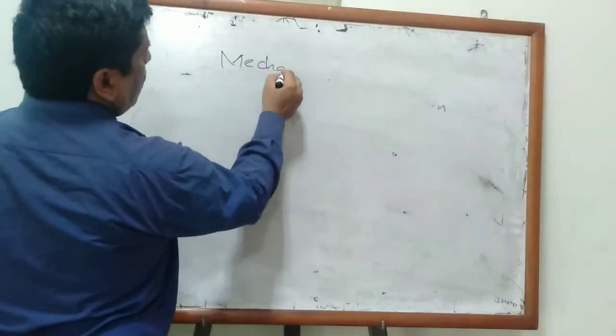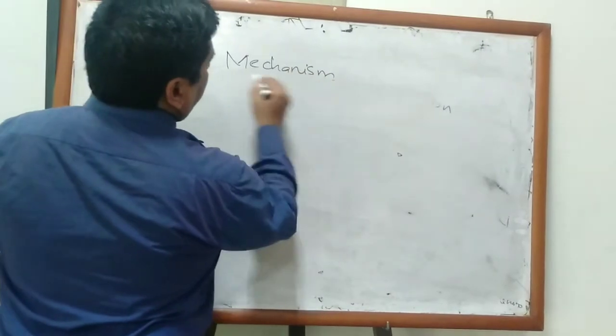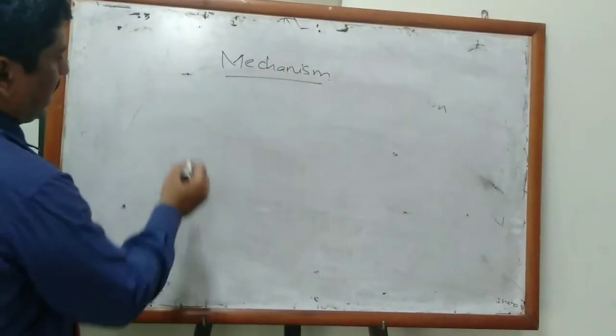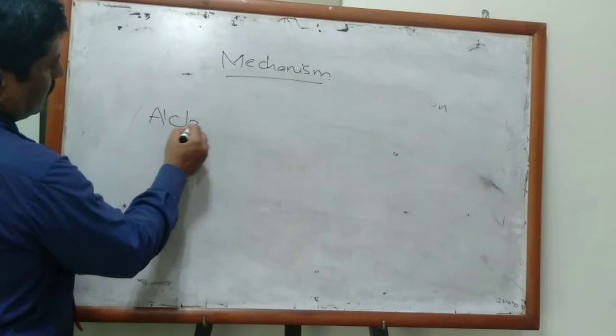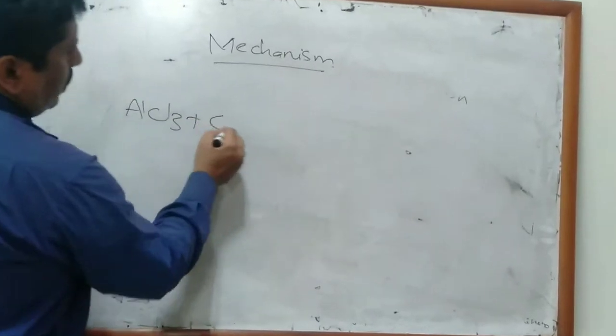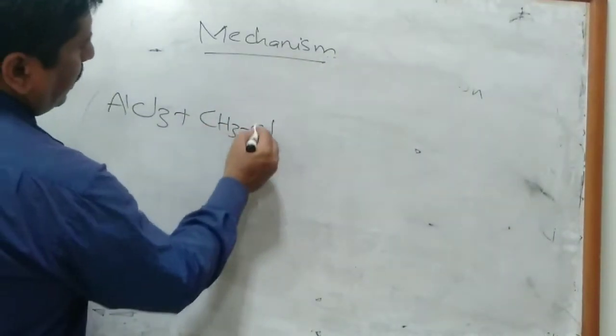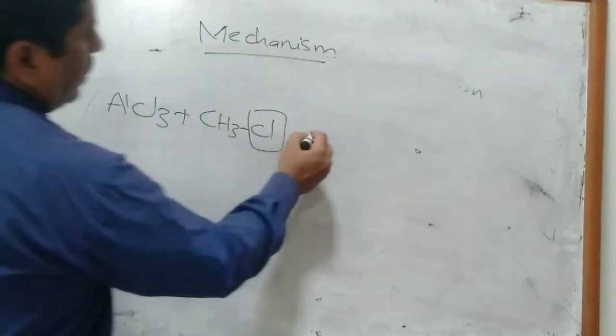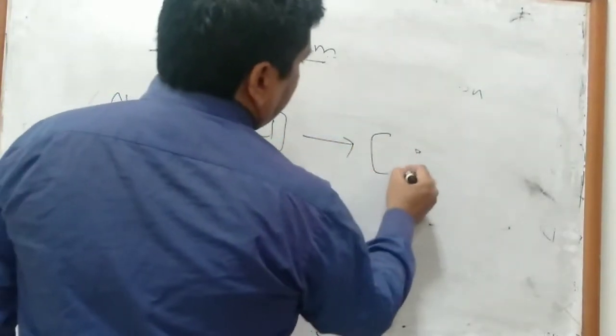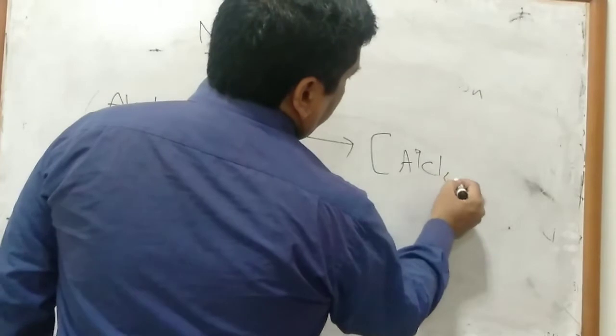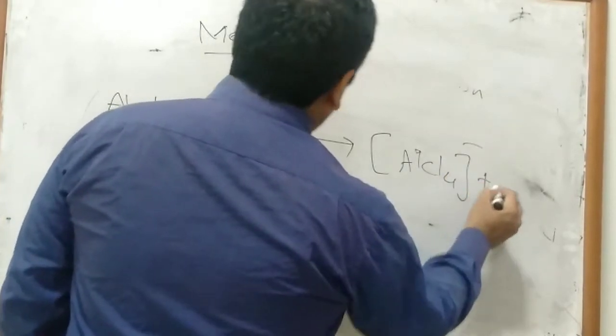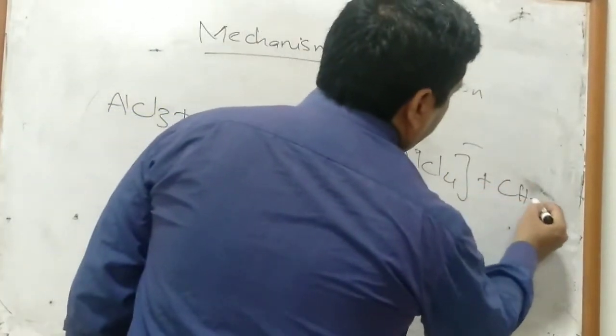Mechanism of Friedel-Crafts alkylation: AlCl3 will act on alkyl chloride and extract its halide anion, and it forms AlCl4- and a carbocation will be generated.